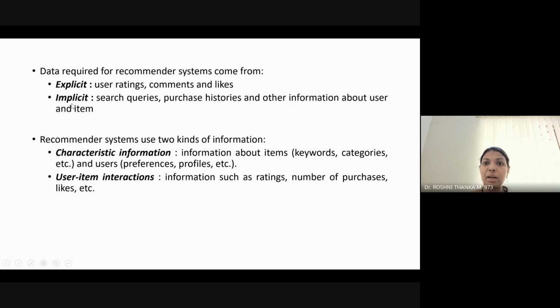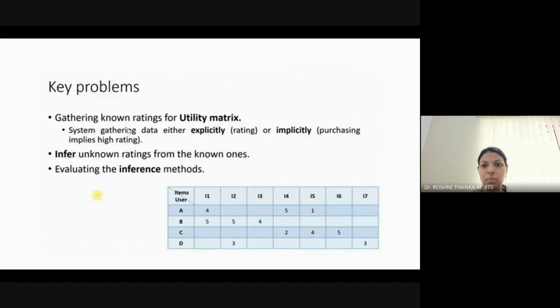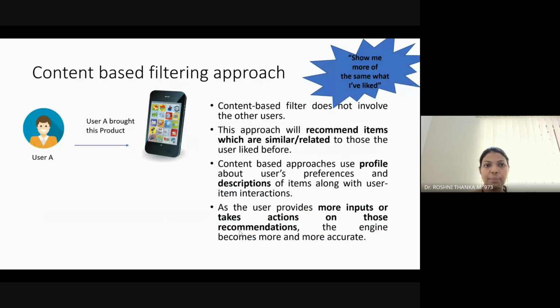But implicit means our previous searches and previous purchase history, all this is implicit data. Based on this kind of information only, we are able to make this utility matrix. From the utility matrix, we can make a recommendation.